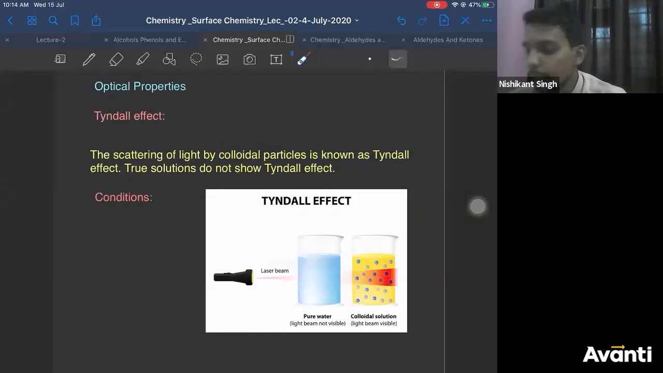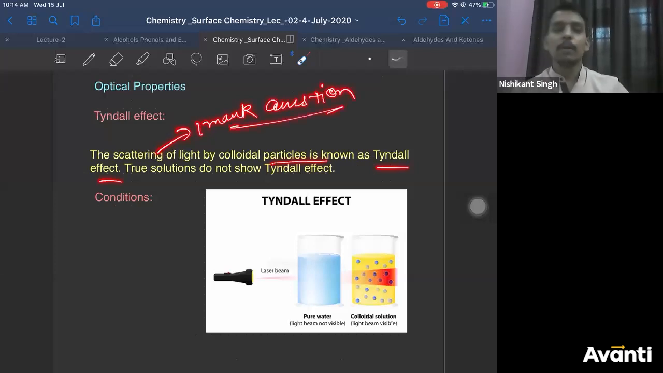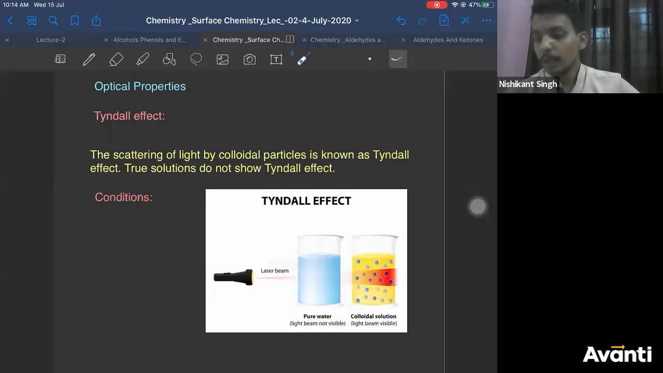Right. Now the Tyndall effect. Tyndall effect is shown by which type of solution? Heterogeneous solution. Keep that in mind. The scattering of light by colloidal particles is known as Tyndall effect. It's a 1 mark question for your second PU board. True solutions do not show Tyndall effect. Why? Because they are homogeneous, correct?